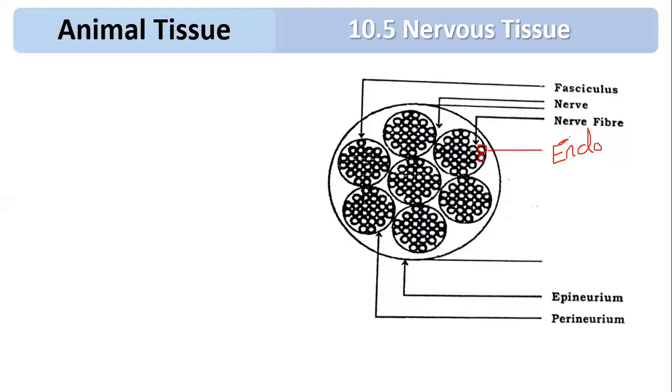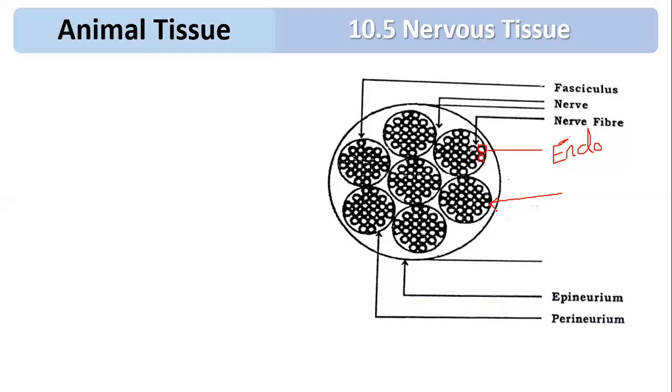In the diagram, the small circle represents a single nerve cell. Each nerve cell is surrounded by a sheath of connective tissue called endoneurium. Now what is perineurium? Many endoneurium come together, and they are bound by another sheath called perineurium. So this is a perineurium. Are you getting this? The large circles are perineurium. The small circle is a neuron surrounded by a single connective sheath called endoneurium. Many endoneurium are covered together by a perineurium.